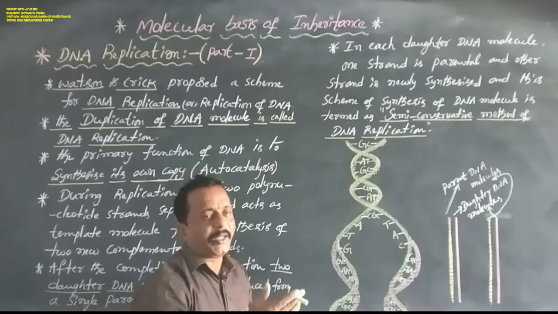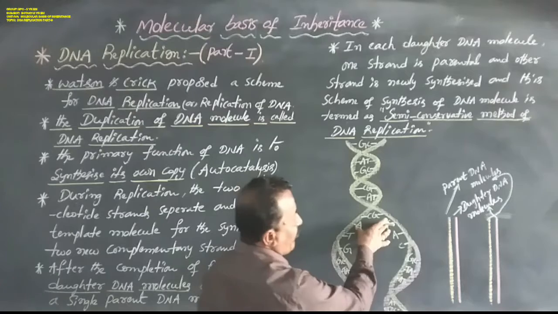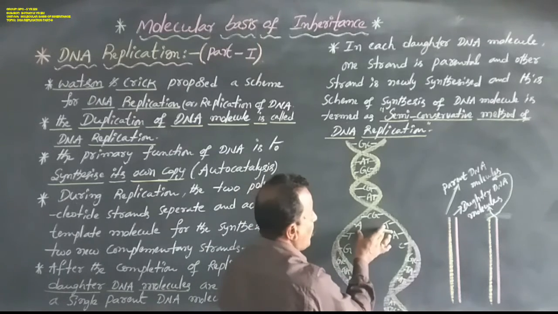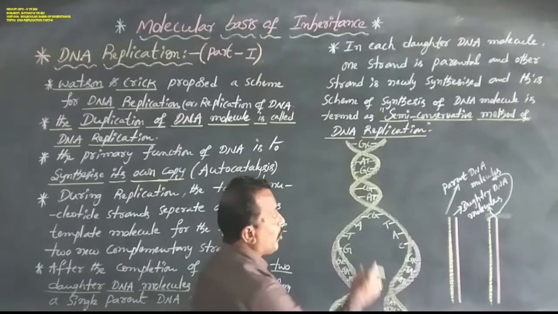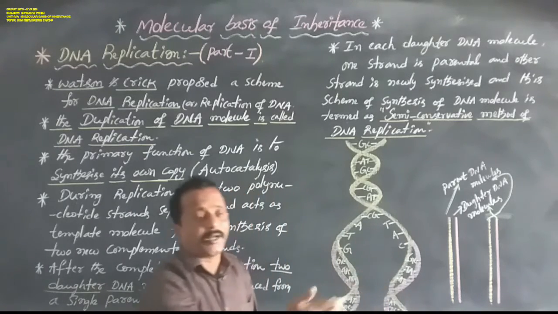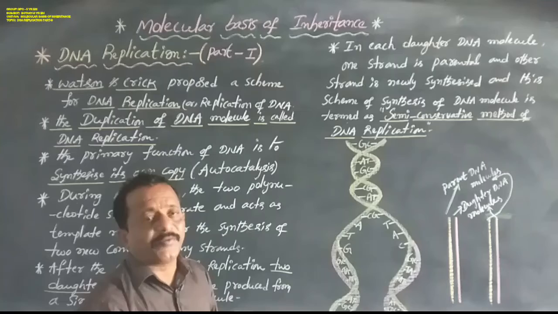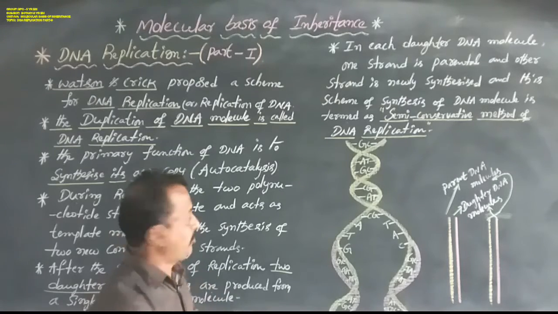This makes one opening, which is the origin, named the origin of replication. Next, coming to the detailed description of DNA replication.